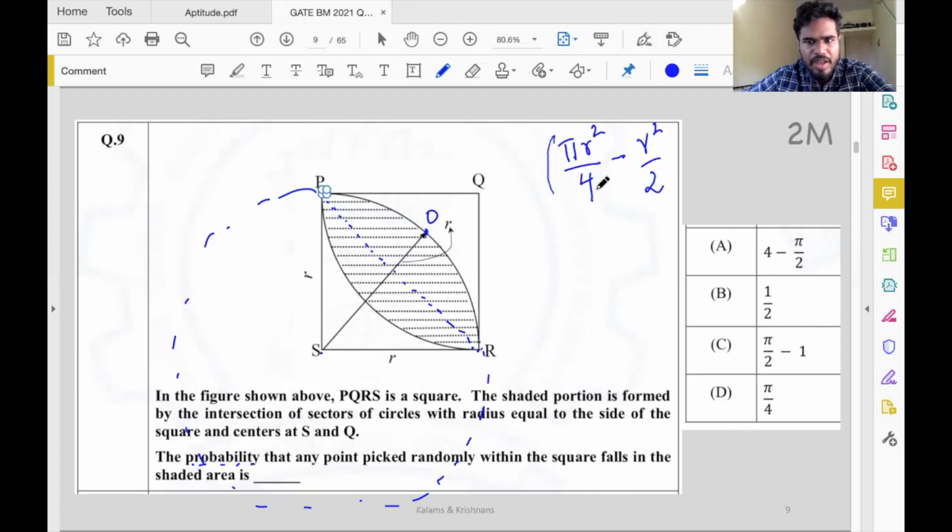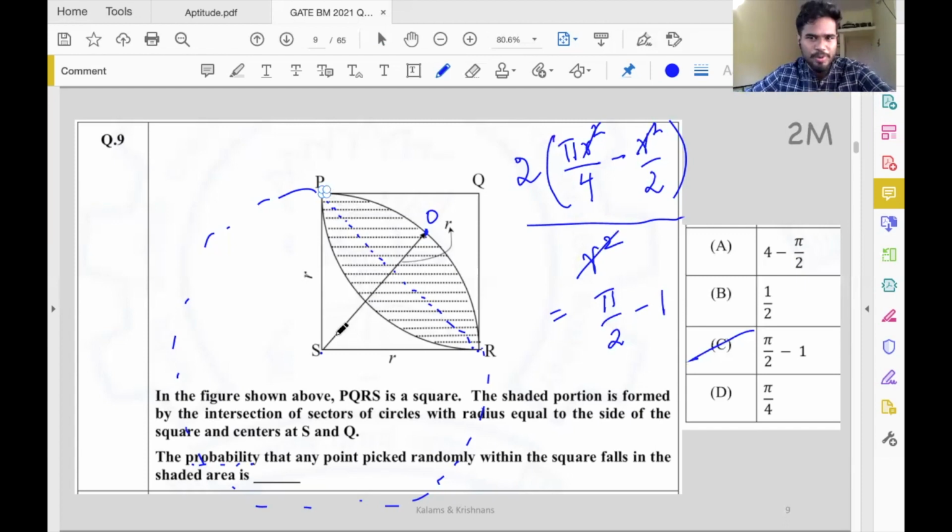This is the area of one segment. We have two such segments making up the shaded region, so I'm going to multiply that by 2. And what we want is the ratio, since the final answer for probability is a ratio. So divide that by the total area, r squared. The r squares cancel, and taking this 2 inside, we are left with pi by 2 minus 1. So option C is correct. A simple geometry question, and the strategy here is divide and conquer.